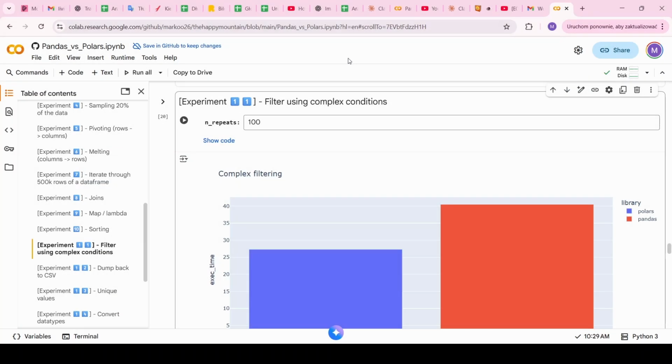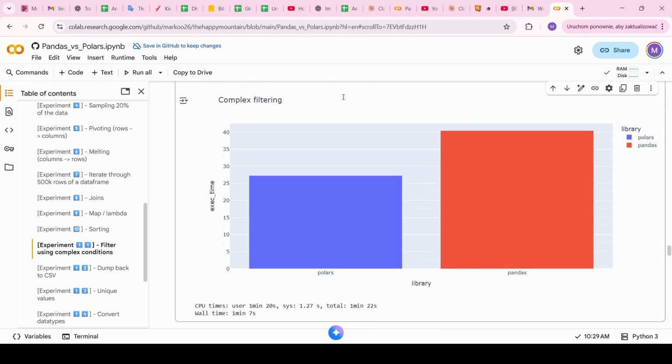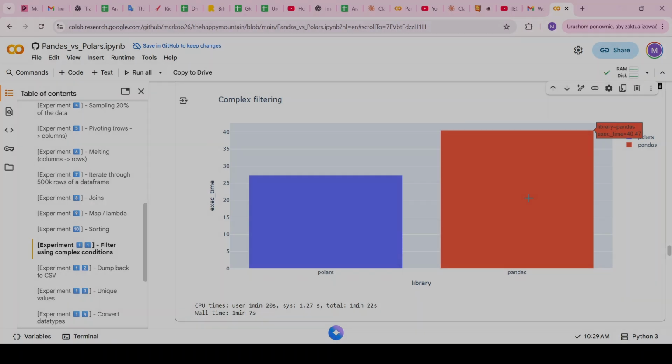Experiment number 11 covers filtering using complex conditions, so we want to repeat 100 times filtering via more than one column and see what the time is. Let's do that. Similarly to the majority of previous experiments, Polars is faster. It took 27 seconds for Polars, while for Pandas it was 40.47, so the conclusion holds, 1 more point for Polars.